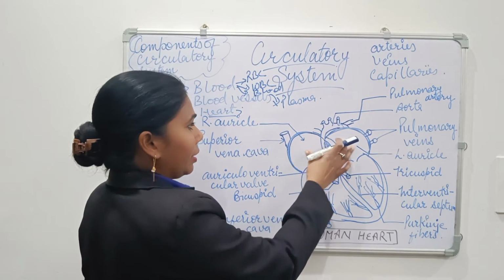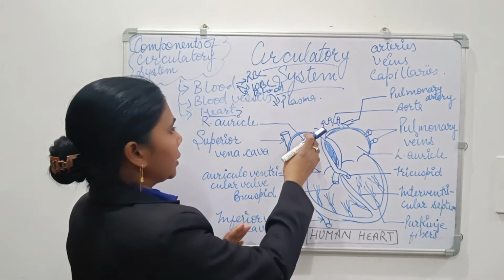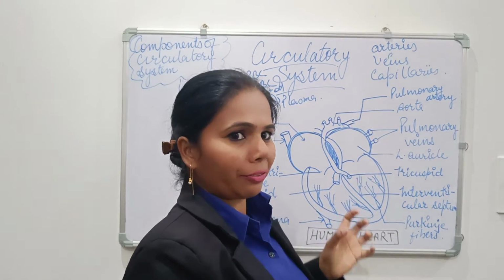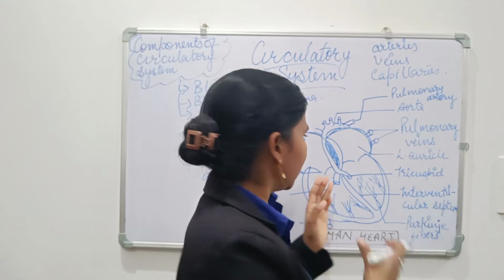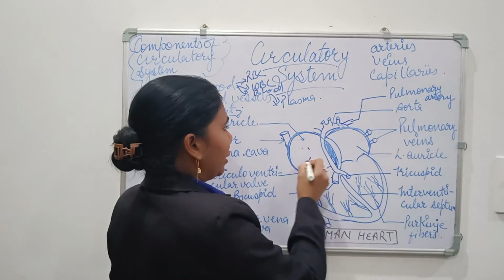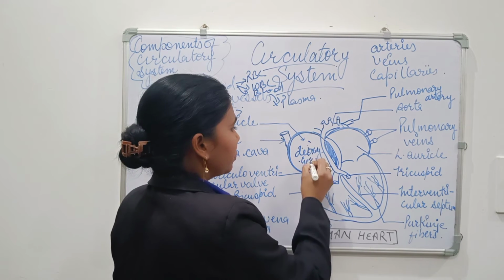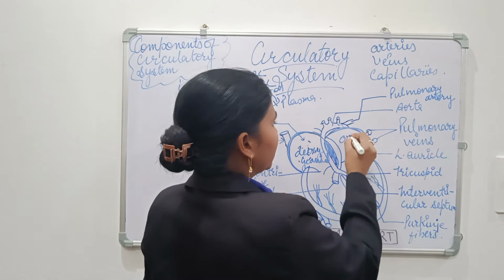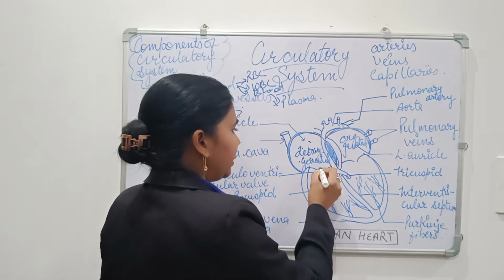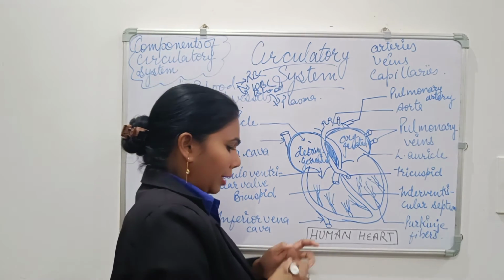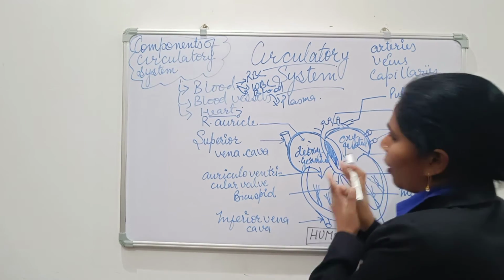See, first of all, we describe the auricle parts. Both the auricles, left and right, receive blood in their respective chambers. When they are full of blood, this side has deoxygenated blood and this side has oxygenated blood. The right auricle fills with deoxygenated blood and the left auricle fills with oxygenated blood.